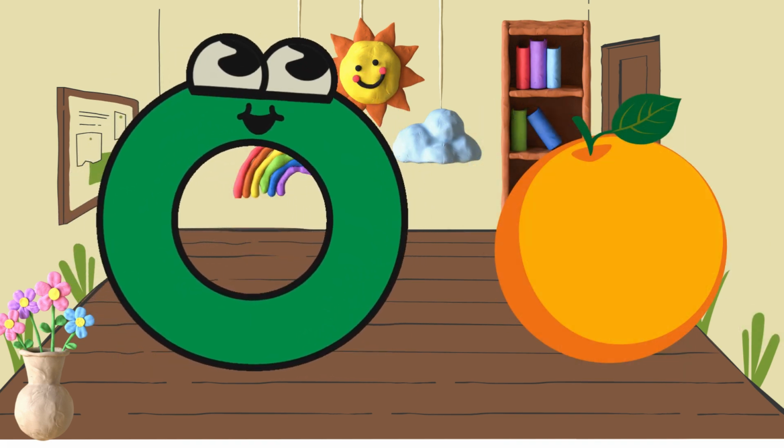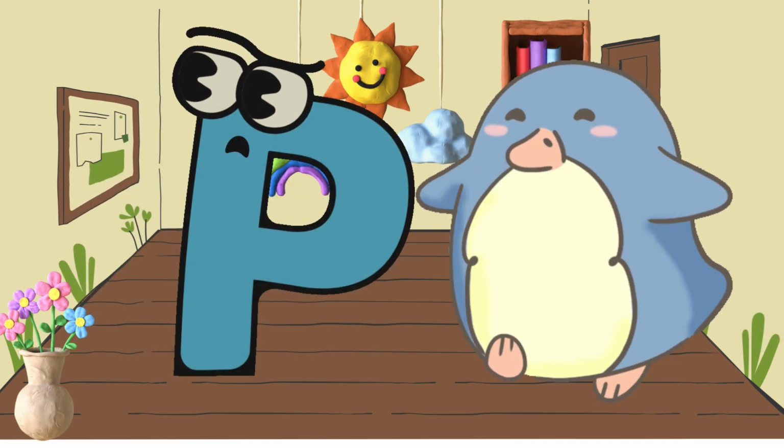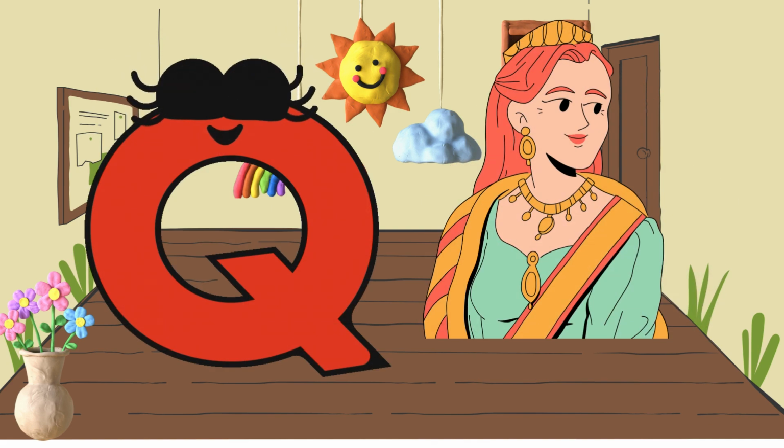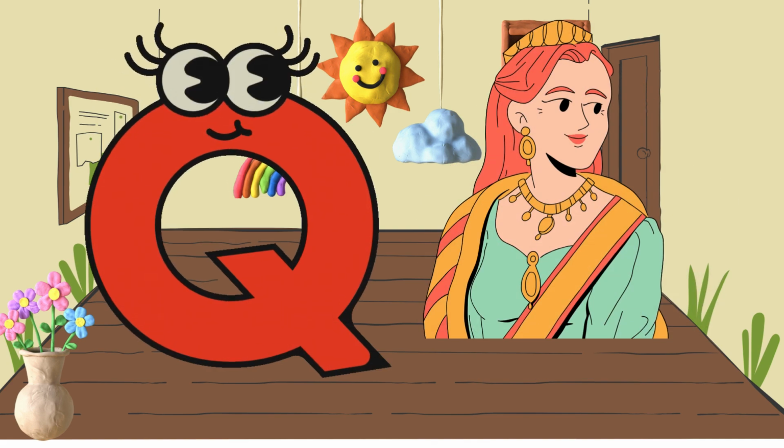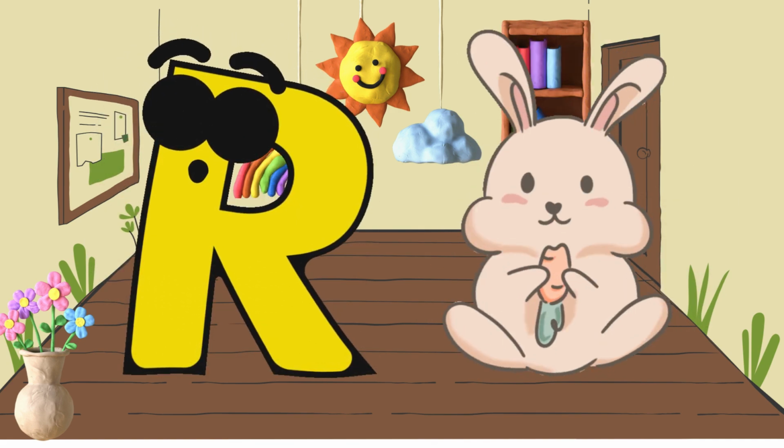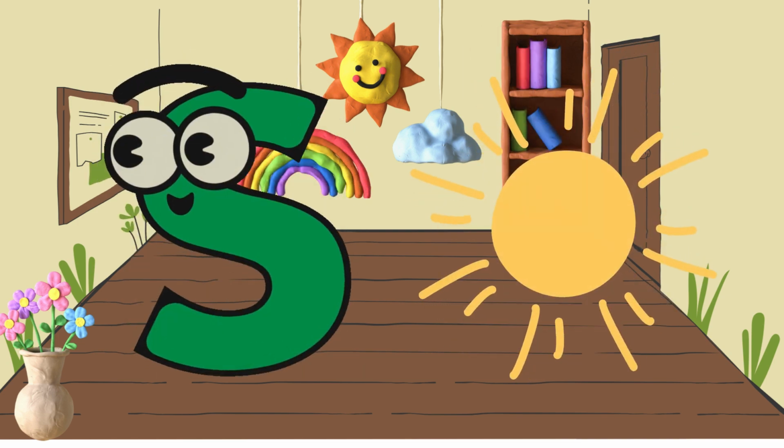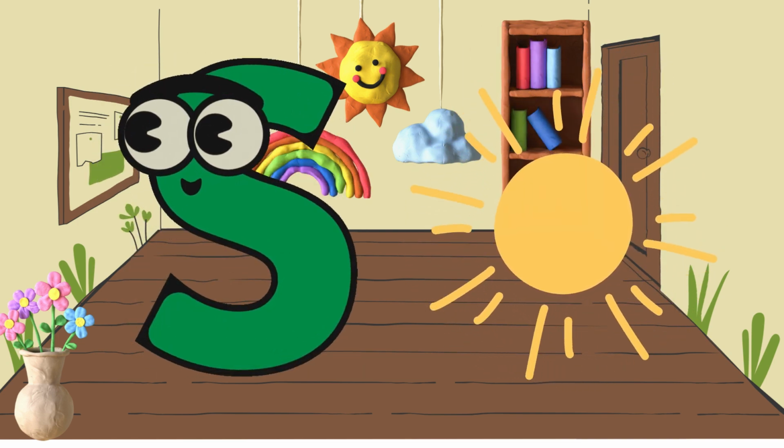P is for penguin, penguin. Q is for queen, queen. R is for rabbit, rabbit. S is for sun, sun. T is for turtle, turtle.